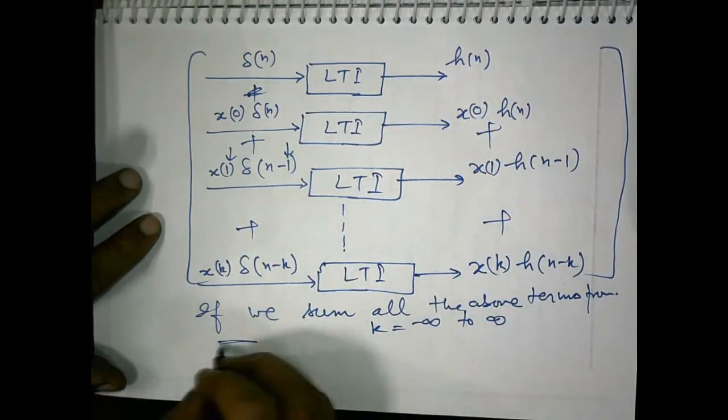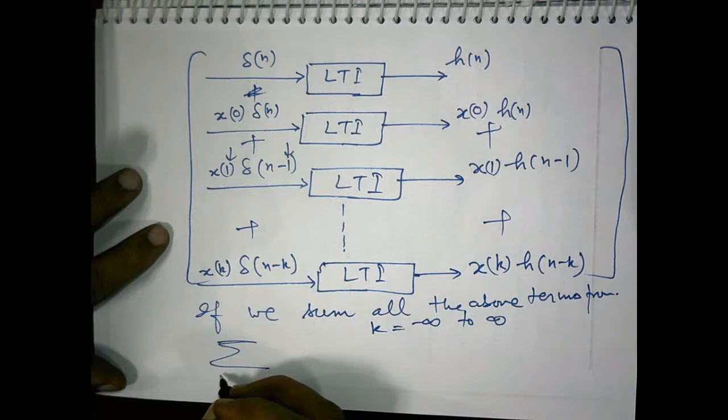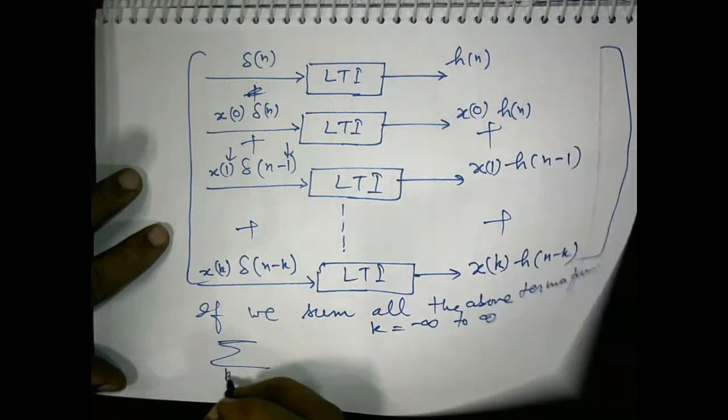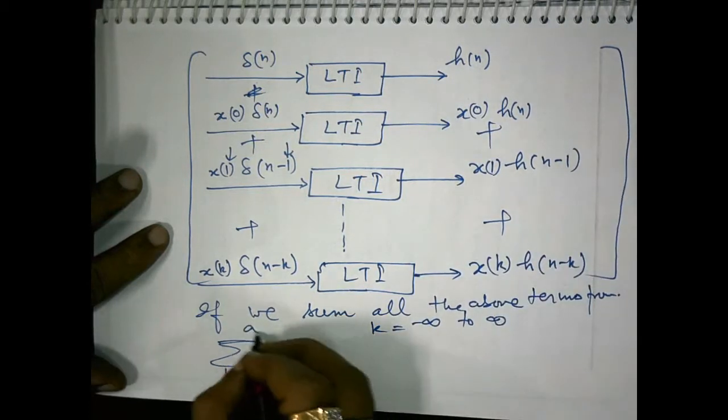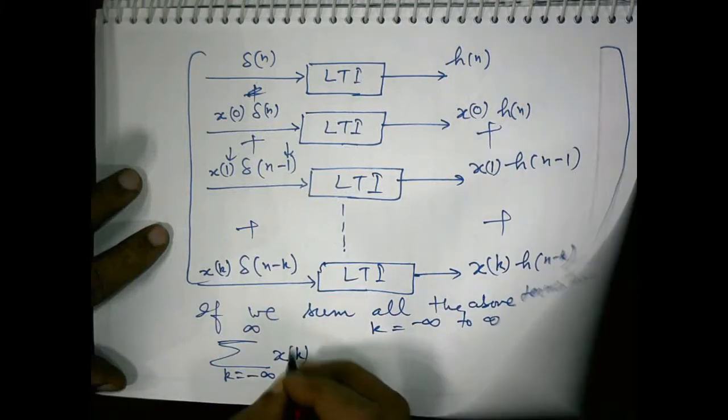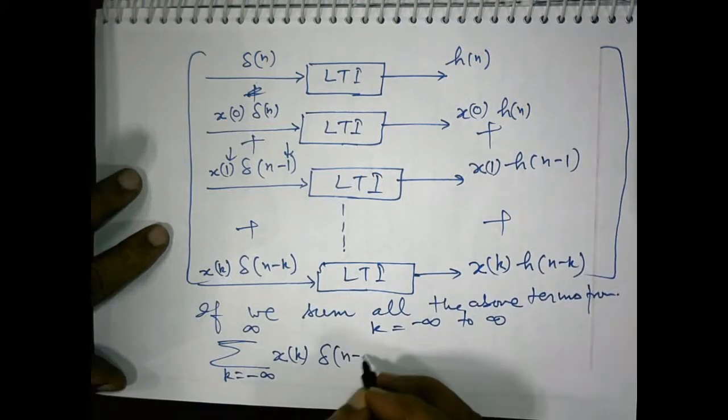So how can we write down this addition? Summation k equals minus infinity to infinity xk delta n minus k.